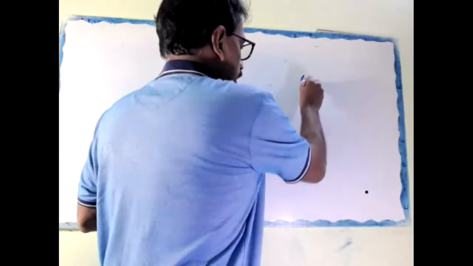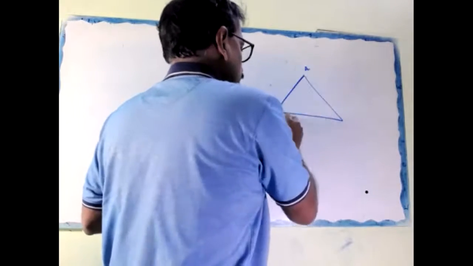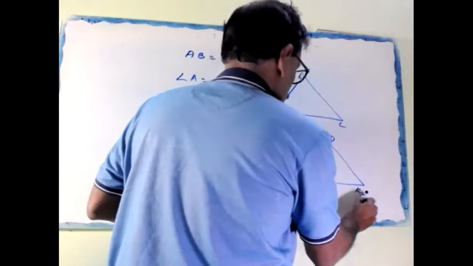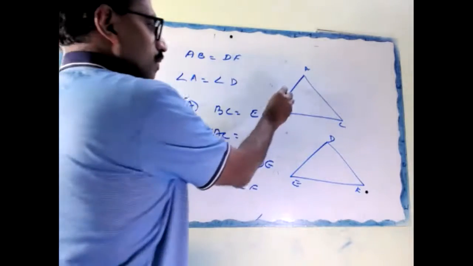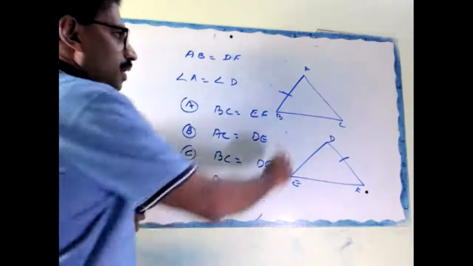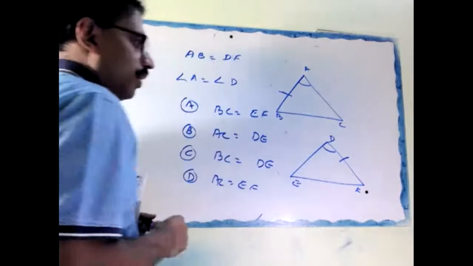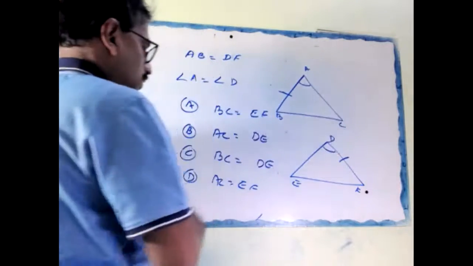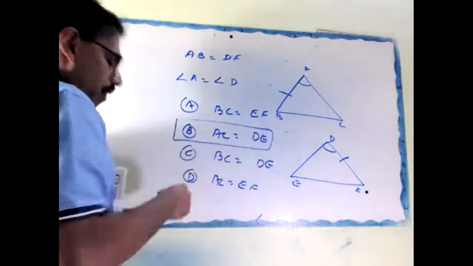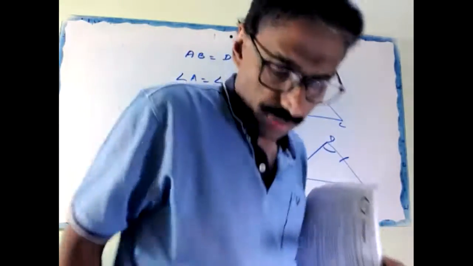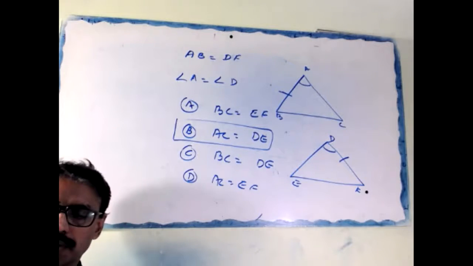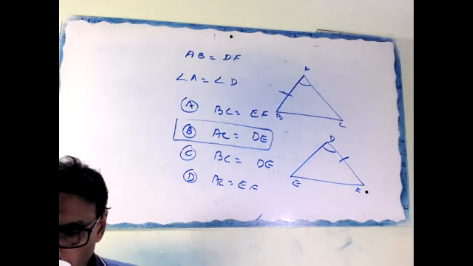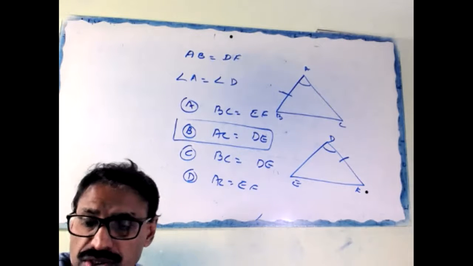Look here, two triangles, A, B, C, D, E, F. AB equal to DF, this one equal to this one. Angle A equal to angle D. To prove by SAS, what do you want? AC and DE. So which one? Option B. Okay, now clear? Everyone okay? Okay, next question.